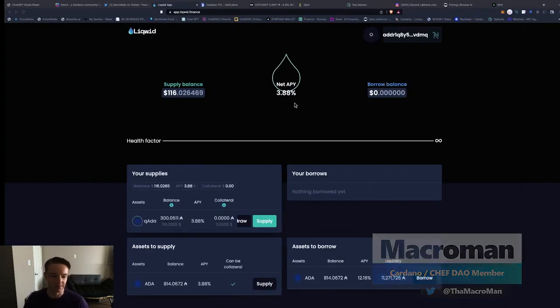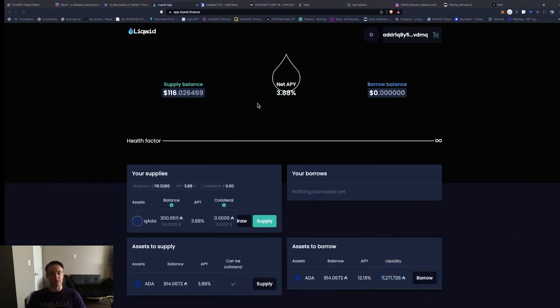So we have Liqwid, and with Liqwid, you can supply and get interest, and you can borrow and get interest. And on both sides of it, you're going to get your staking rewards, because that is built into Cardano, something that other chains don't really have. So what I'm going to do here is actually do what I was talking about.